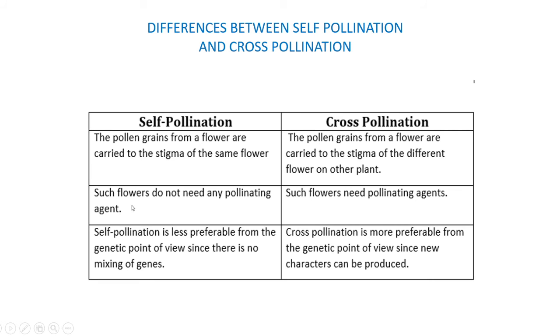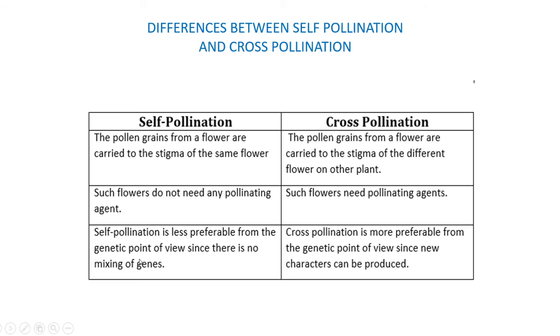Second point: in self-pollination, such flowers do not need any pollinating agent. But in cross-pollination, pollinating agents like wind, water, human beings, bees, and birds are required.